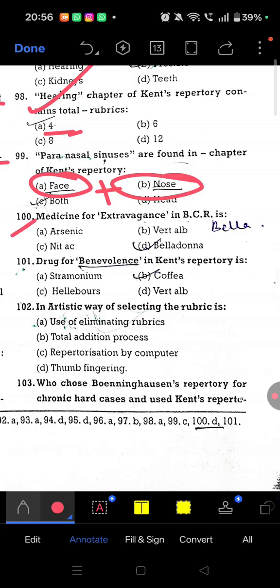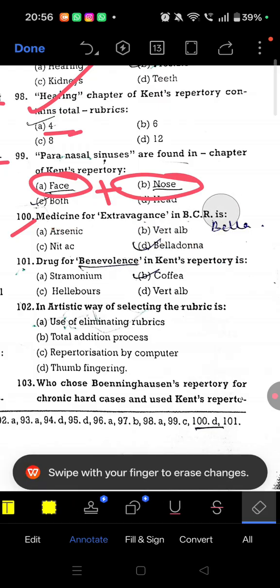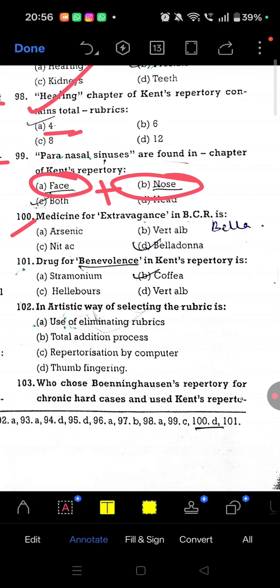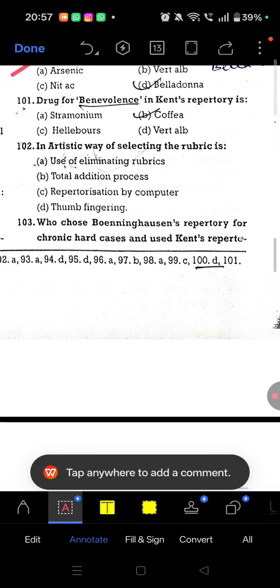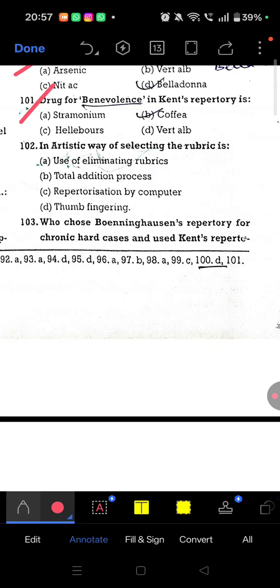Next question number 100. Medicine for extravagance. So remember, belladonna is very kharchila type. Okay, so medicine for extravagance is belladonna in BBCR. So we are done with 100 questions. Now next, 101. Drug for benevolence in Kent repertory. Coffee is the right answer.